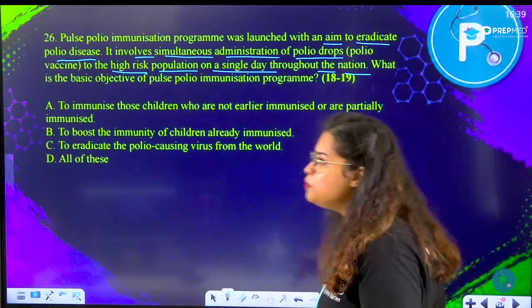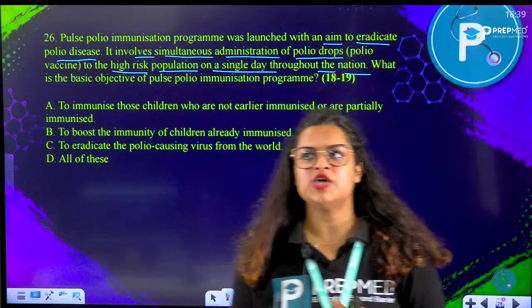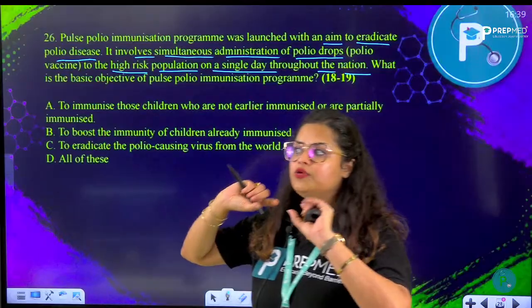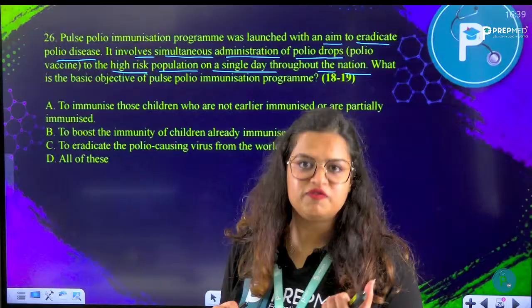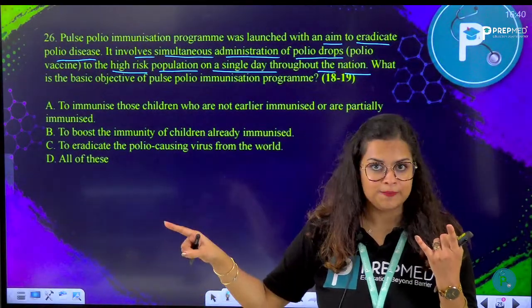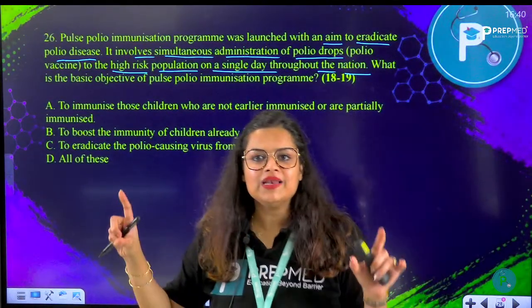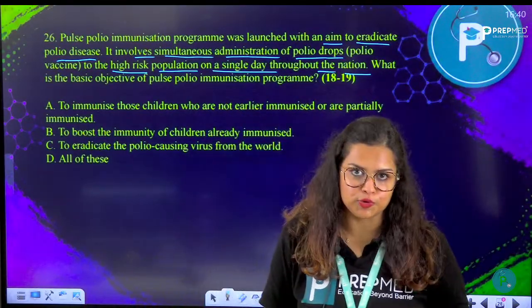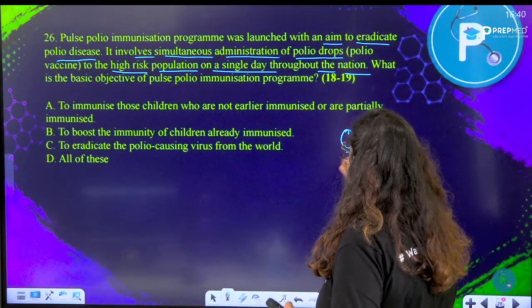the nation. So mostly in certain countries such as India, such as Africa, such as these tropical countries, they're more susceptible to contracting polio. Polio is an enterovirus, first of all. It is transmitted to your body from fecal-oral route. That means through contaminated food and water to your body. So these tropical countries, or the second world or third world countries, are more susceptible to polio. So this polio drops, which is nothing but oral polio vaccine, is given to that country.